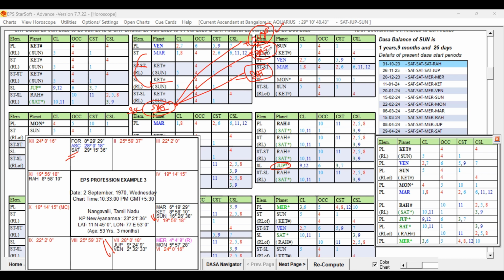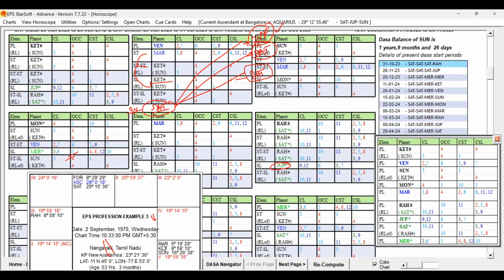Please understand, Jupiter and Saturn's role may be there for all other planets also. You can see that except the Moon and Mercury, all the planets are connected to Saturn, right? And Rahu. So we cannot say all the planets can favor the transfer, because in Rahu Dasa, Saturn and Jupiter are strongly playing roles.